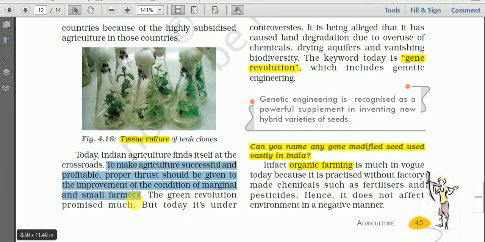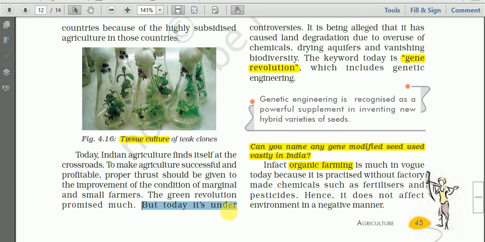And the Green Revolution promised much. But we have learned that it was successful mainly in the agriculturally developed parts of India, that is, Punjab, Haryana, and Western UP, where irrigation is very intense. So it promised much but was not successful throughout India.